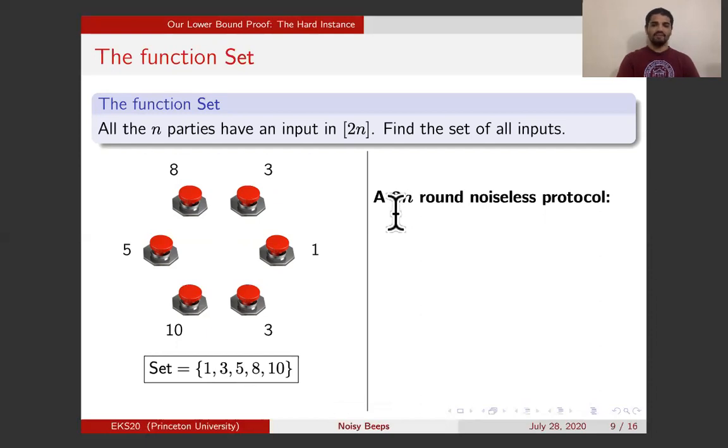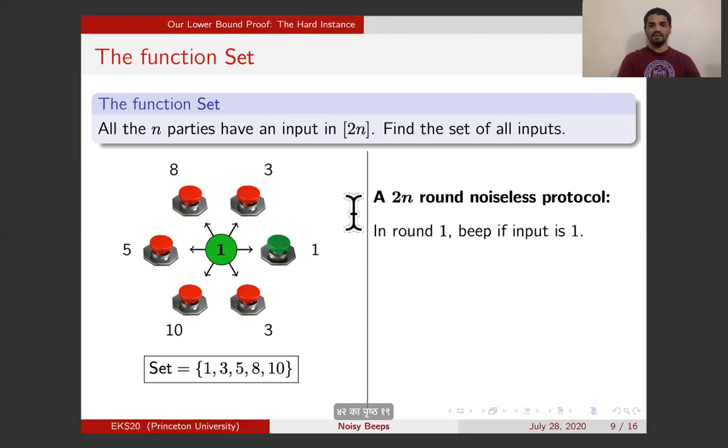In round i, for i in 2n, all the parties will beep if and only if they have the input i. For example, in the first round, the parties will beep if and only if their input is 1. So this party will be beeping and no other party will beep. Because there's a party beeping, and there is no noise, the channel will give the value 1 to all the parties, and they can conclude that 1 is in the set.